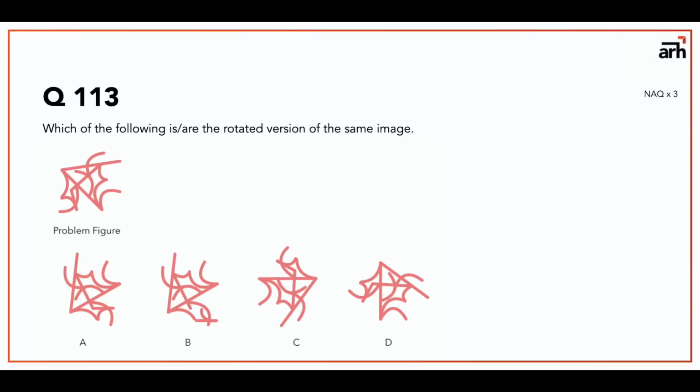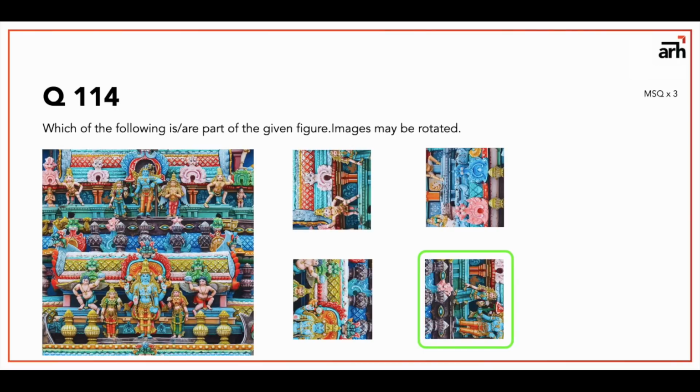Now this is question number 114. This is also the embedded type image question. So what you have to do is figure out which smaller images are a part of the bigger image. Its answer also, please let me know in the comments.